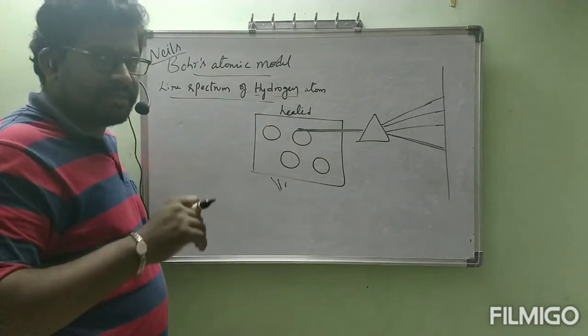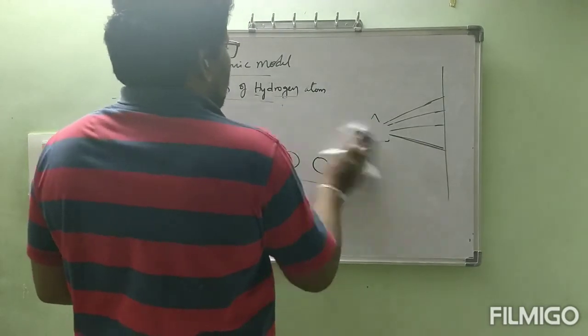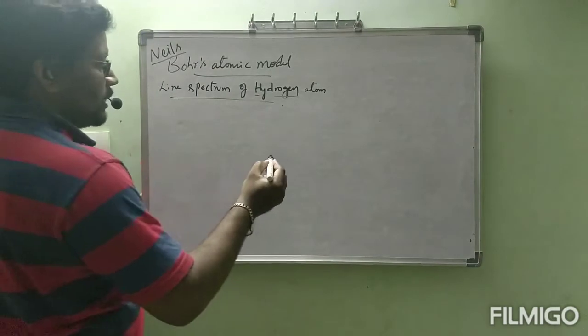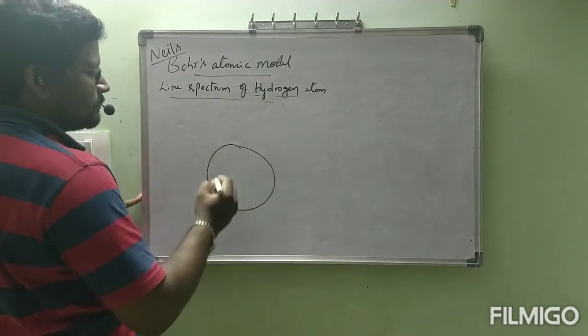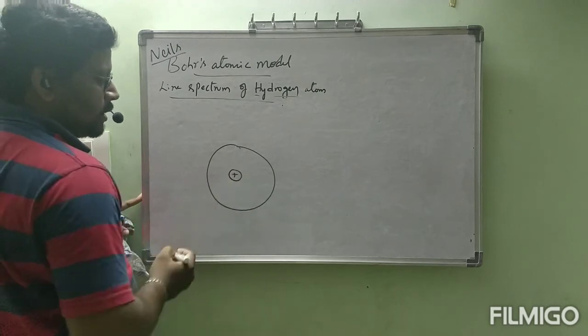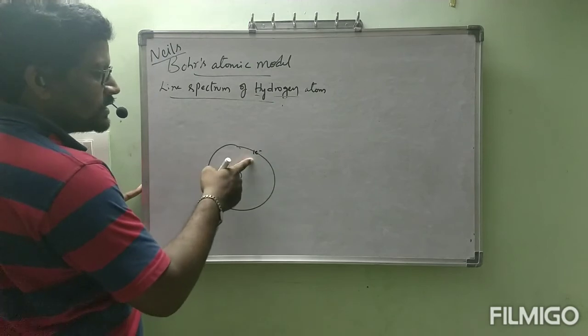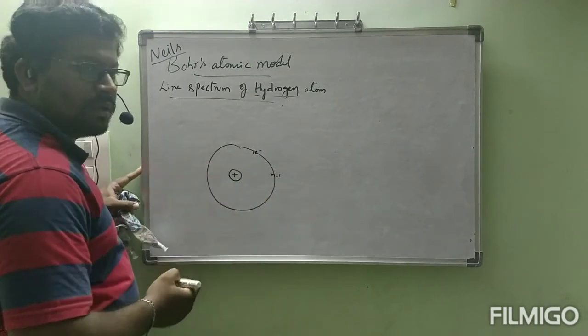I will take one big size atom. See, this is a hydrogen atom. This hydrogen atom has one proton and one electron. This is the electron which is present in the first orbit, n is equal to 1.